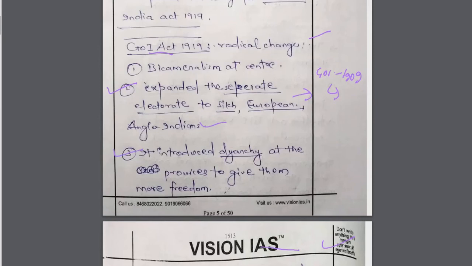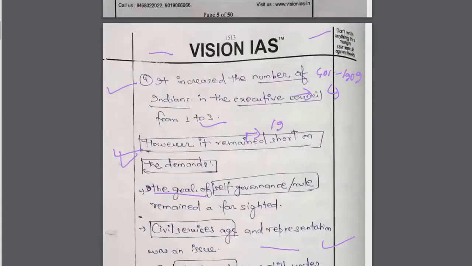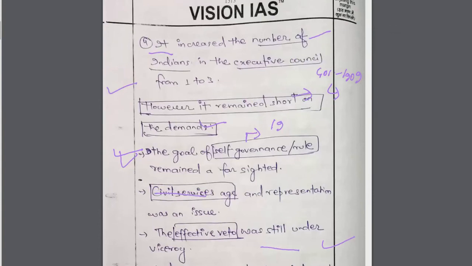The third point is that it introduced diarchy at the provinces to give them more freedom. Diarchy was introduced here, and in the Government of India Act 1935, diarchy was removed from the provinces and introduced at the center. In 1919 it was introduced for the provinces; in 1935 it was introduced for the center and removed from the provinces. Very important radical point. Next, it increased the number of Indians in the Executive Council from 1 to 3. The governor had a permanent Executive Council, and previously there was one Indian member. Now it increased to 3.